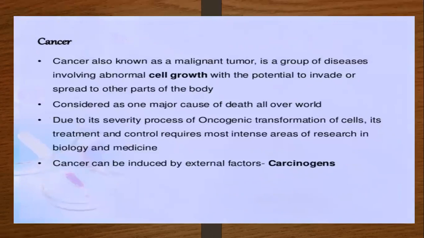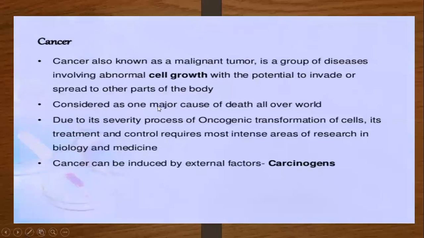Then after HIV, the next disease is cancer. Cancer is also known as a malignant tumor. It is a group of diseases involving abnormal growth with the potential to invade or spread to other parts of the body. So here the cell is showing abnormal cell growth, which is known as cancer.